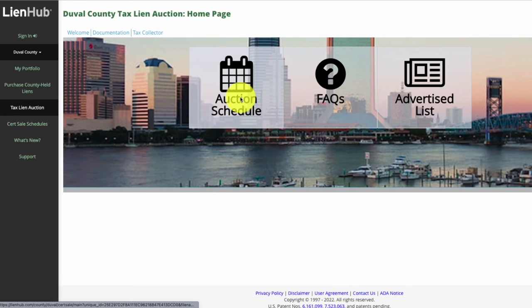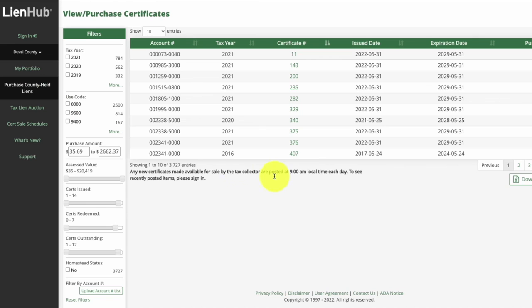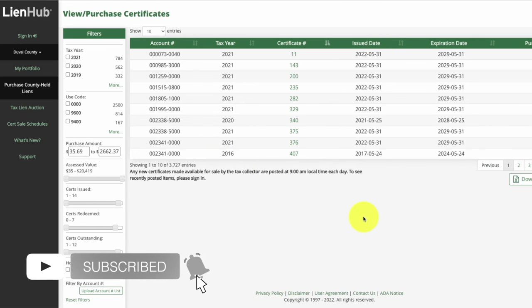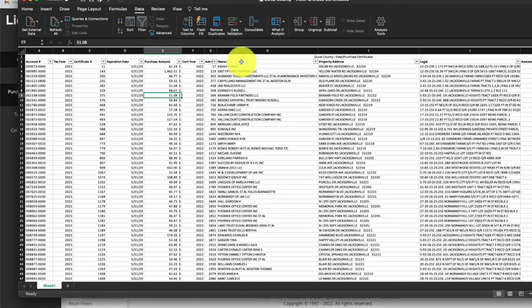We could look at the auction schedule. We can see when the next tax lien is going to be held and previous dates. And if we go over to purchase county held liens, we can also look at these liens here and filter on them. We could even download them as well. So you may be thinking, awesome, great. I could just download, say for 2021, download each of these and then automatically get the property owners.